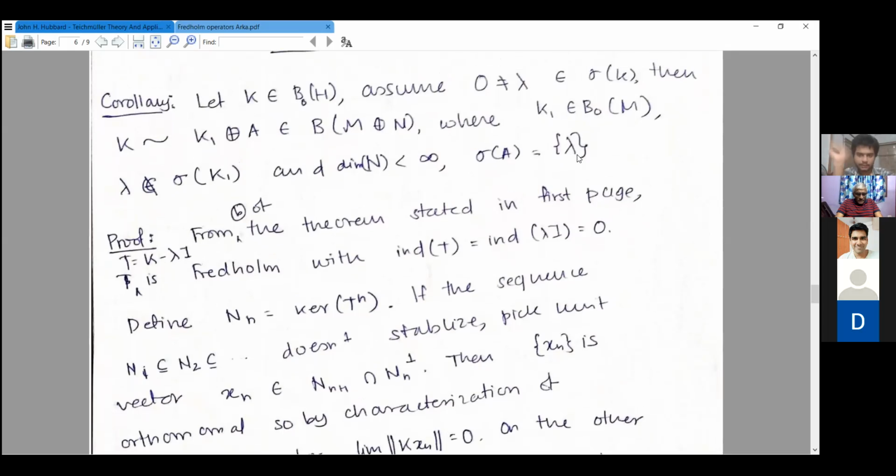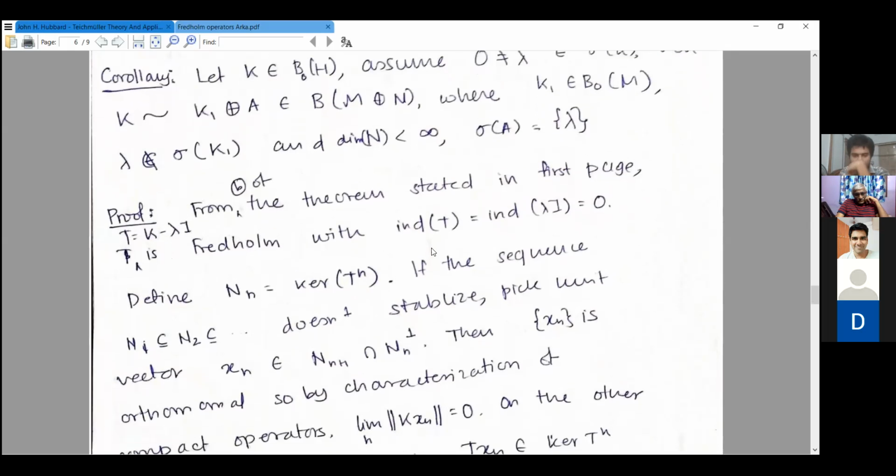So we will reduce it to the previous case. Note this operator T, which is K minus lambda I, is Fredholm, because if you divide by lambda, that is equal to minus 1 by lambda times I minus K by lambda, and I minus K is Fredholm. So this T is Fredholm, with index of T equal to index of T over lambda. For this, we are using part B of the statement that we proved in the first part. And for this equality, that is clear, because lambda is invertible.